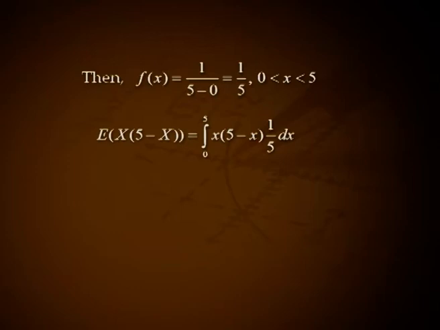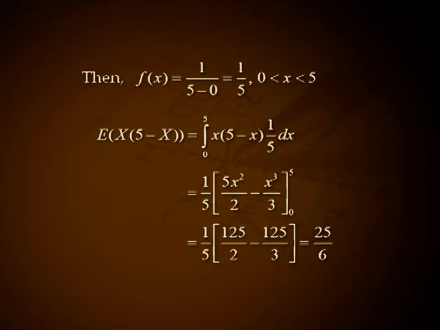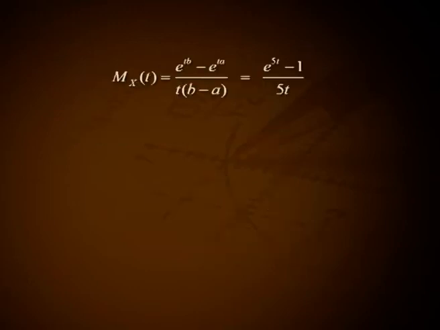Expectation of x into (5 minus x) equal to the integral over 0 to 5 of x into (5 minus x) into 1 by 5 dx, that is 1 by 5 into (5 x square by 2 minus x cube by 3) over the interval 0 to 5, that is 1 by 5 into (125 by 2 minus 125 by 3), that is 25 divided by 6.